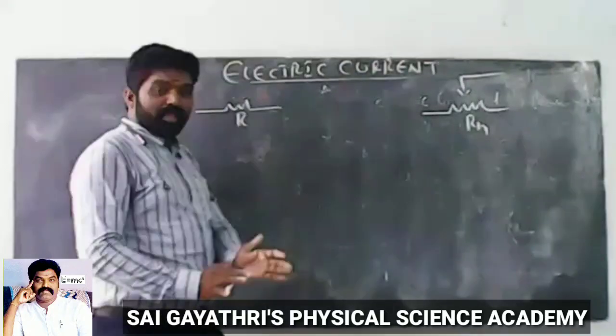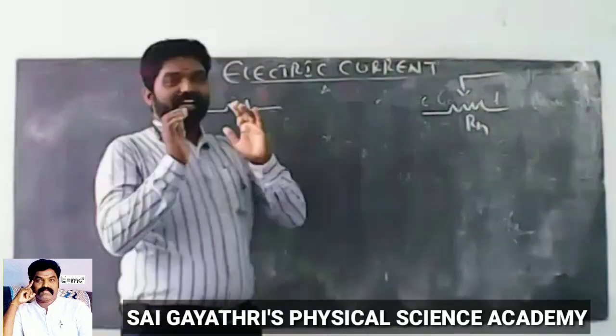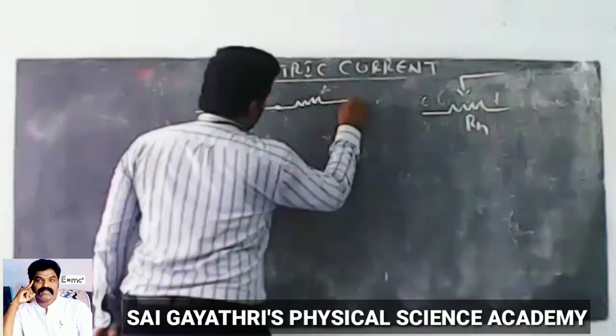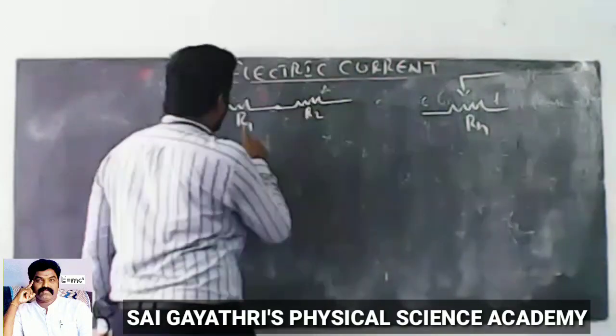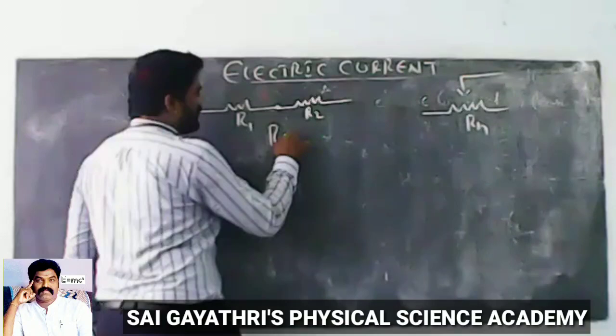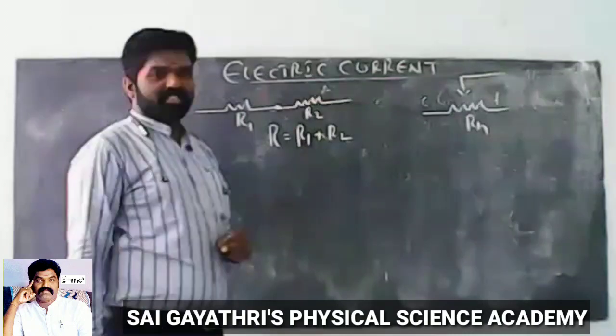Suppose two resistors are connected in series. This is one of the resistors, R1, the first resistor, and the second one is R2. Now these two resistors are connected in series. The equivalent resistance is equal to R1 plus R2. In series combination of resistors, the same current is passed through the circuit and the voltage is different. Remember, same current in the entire circuit, but voltage is different.